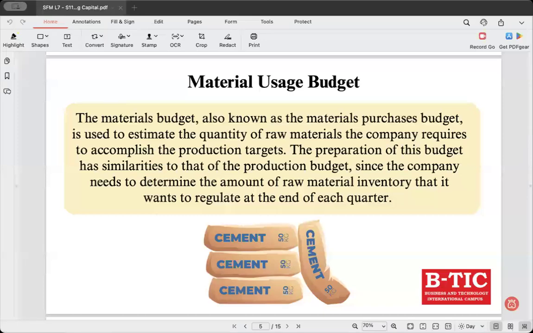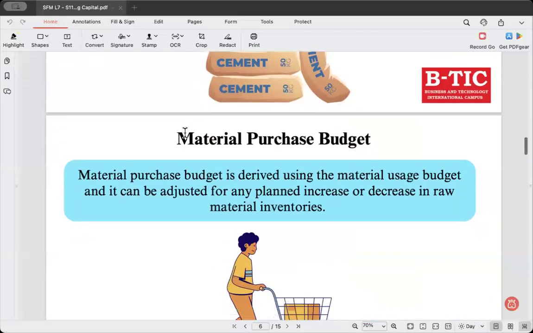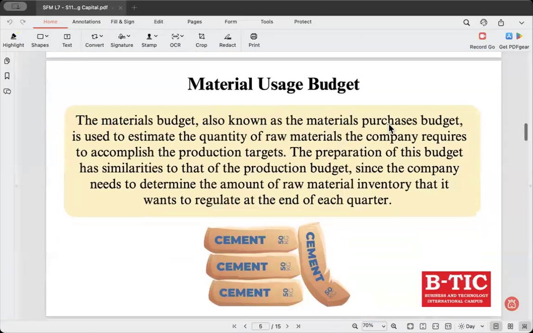Next, we have material usage budget. So the material usage budget is often paired with, or followed by, the material purchases budget. After the material usage budget, you usually prepare the material purchases budget. So they're always together, right? The material usage budget estimates the quantity and cost of raw materials required to meet the company's production targets. Again, remember, estimation, because we're talking about budget.